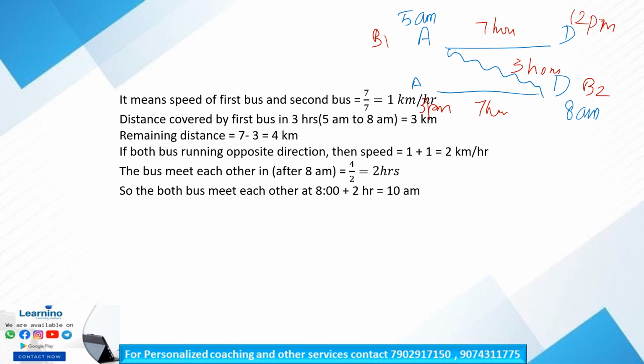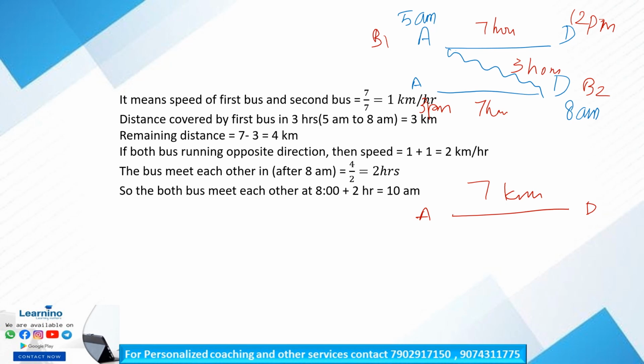Yes, 7 hours difference is 12 p.m. So now we consider the distance as 7 kilometers to solve this question, right? 7 kilometers is the distance between Agra and Delhi. We took it as 7 kilometers, right?